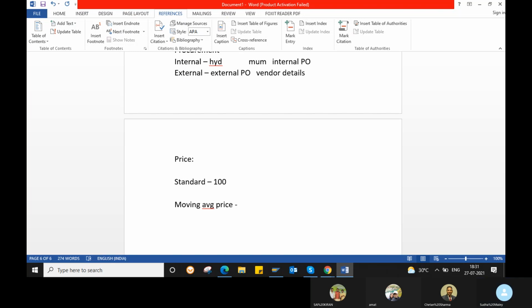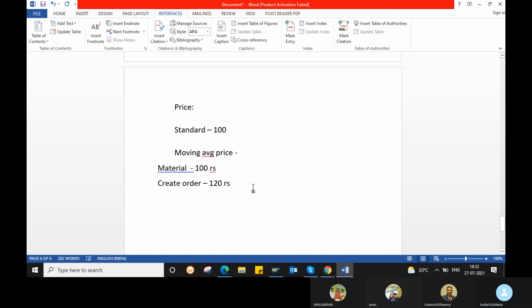Okay. So these are the two types of prices. One is a standard price, or a moving average price. For example, in the material master you maintain your price as 100 rupees. While you are placing an order, the price changed to 120 rupees, so it increased by 20 rupees. In that case, the moving average price automatically changes to 120 rupees.